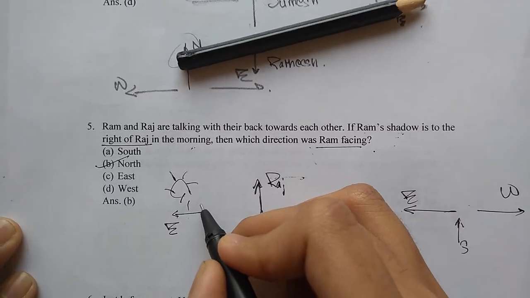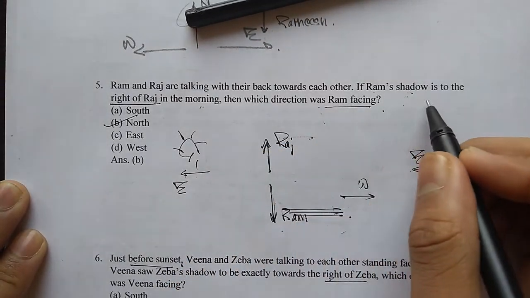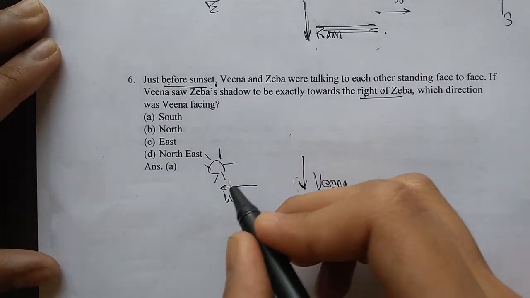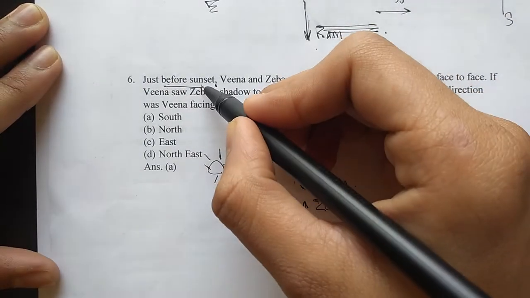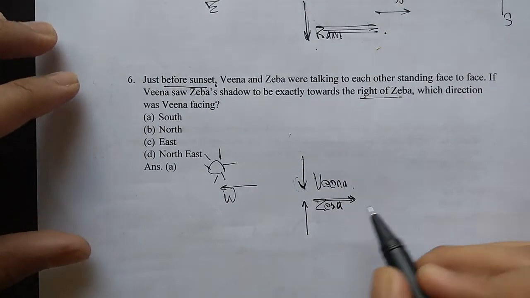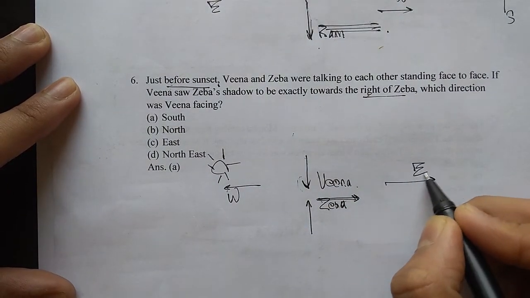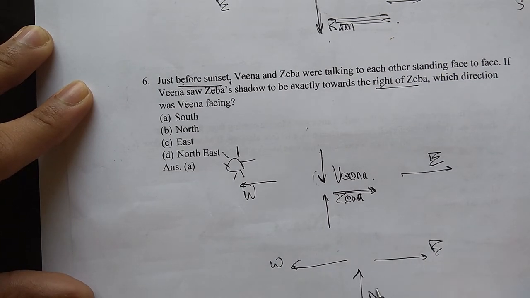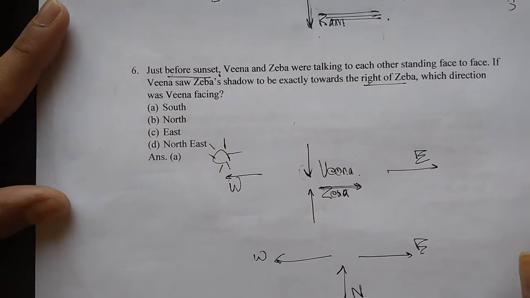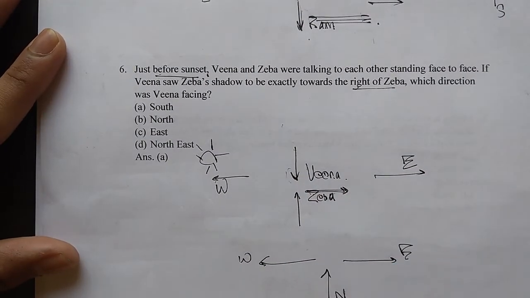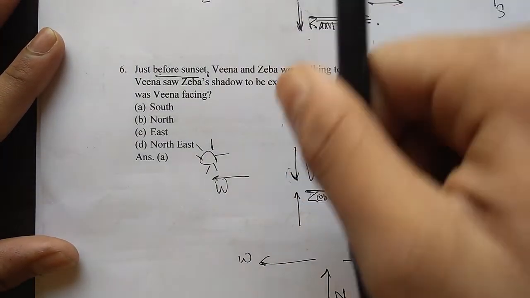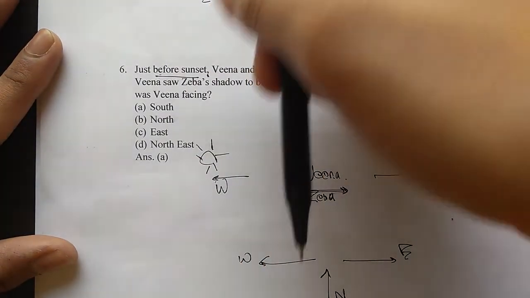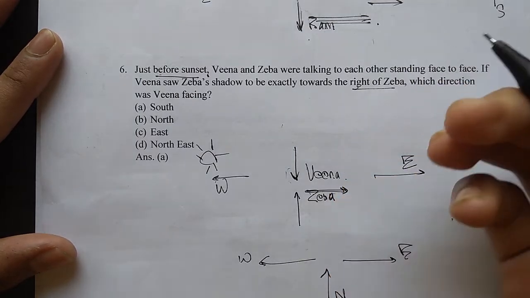So here we were assuming the sun in the east, not assuming, we were deducing from the information that the sun will be in the east. But here we see that the sun will be in the west because it's before sunset. Now the sun is in the west, meaning this direction is the east. West, east, north. It's as simple as that. Meaning Zeba will be facing towards north. Now they are asking the direction of Veena, which is in the opposite direction. Because Zeba is facing north, Veena is facing opposite. What is opposite to north? It's south.